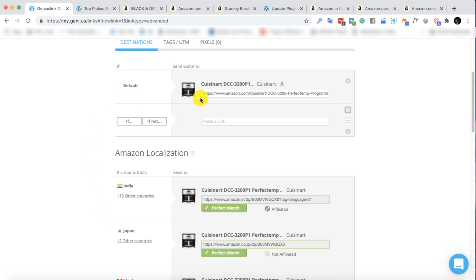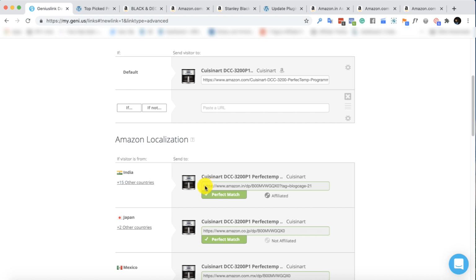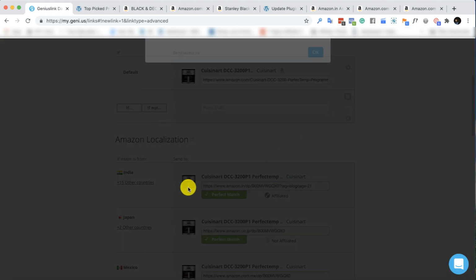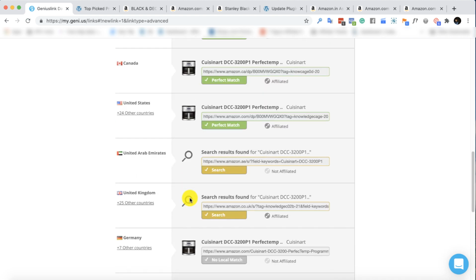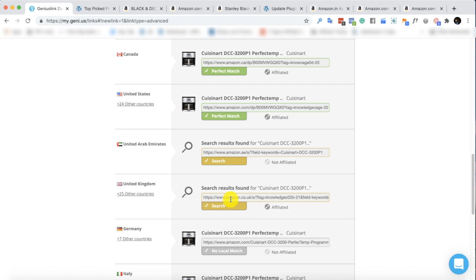Now you can see that I have inserted just this link, which is Amazon.com link. It has automatically picked the same product's link for India, right? It has automatically picked the same product link for Canada, and it has picked the same product link for UK. I think the product is not available in UK right now, so it's showing that search result found for this.